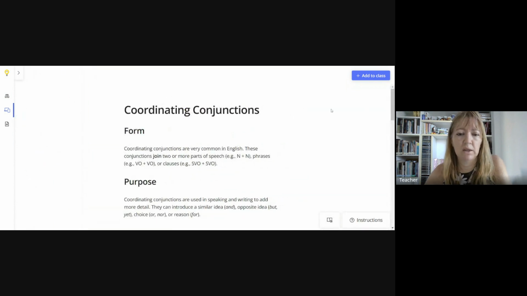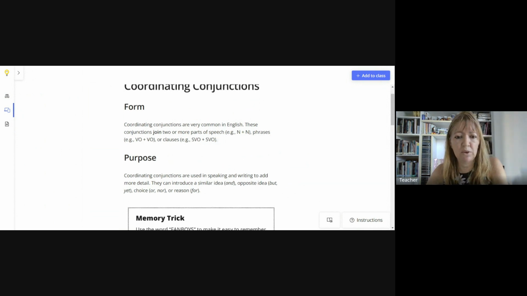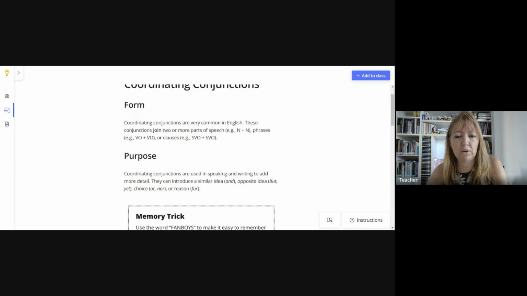Quick look. So you can see here coordinating conjunctions. How can we form? Coordinating conjunctions are very common in English. These conjunctions join two or more parts of speech. So you can join a noun with another noun. This is a part of speech. This is not a sentence. You can join two phrases, for example, when you have two verbs and objects, right?